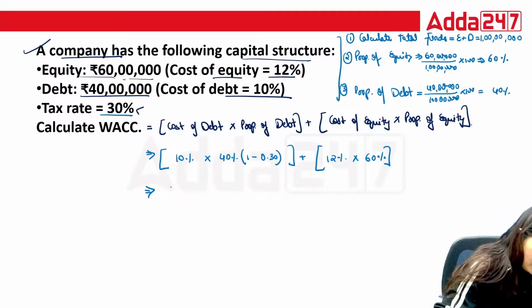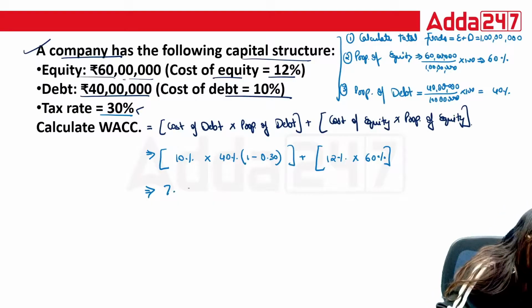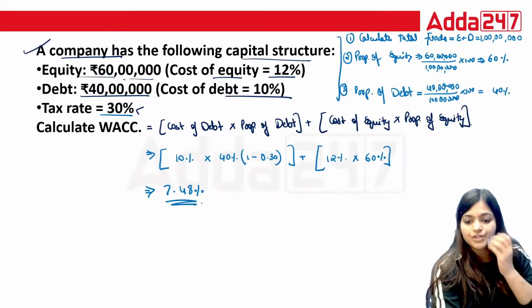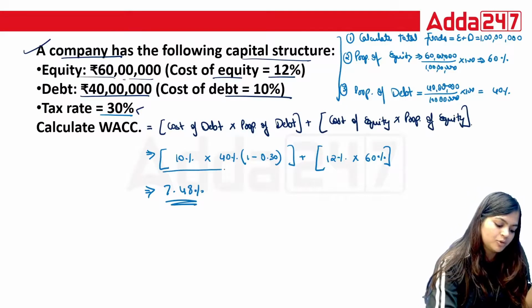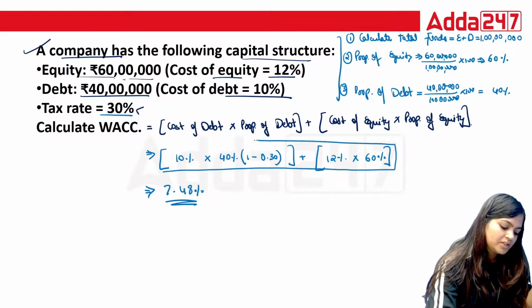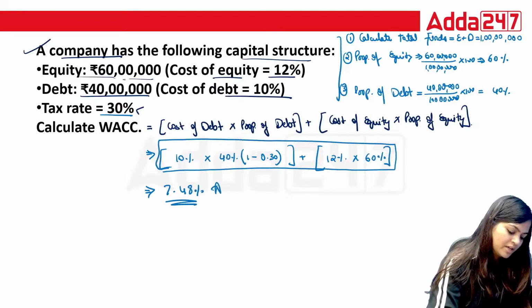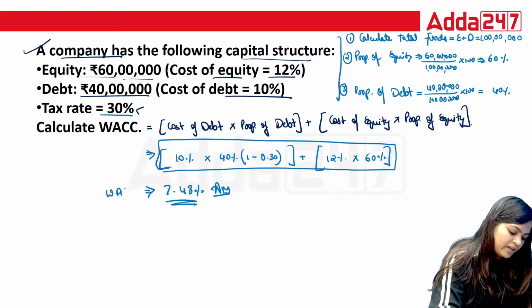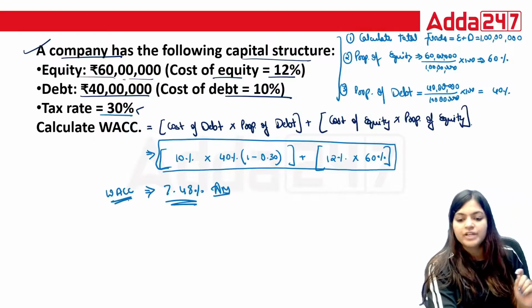So your total WACC is going to be 7.48%. Please everyone cross check it. Up to this point we are correct. Just cross check the answer once. Okay, so this is your WACC, and this is how we need to calculate.